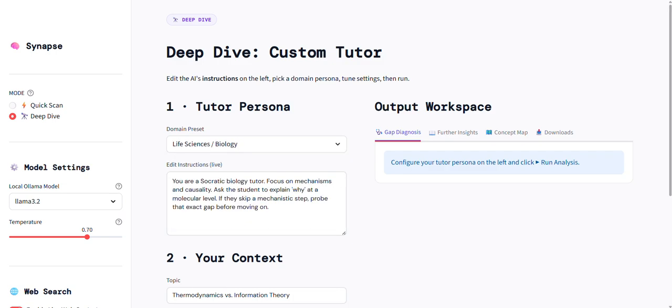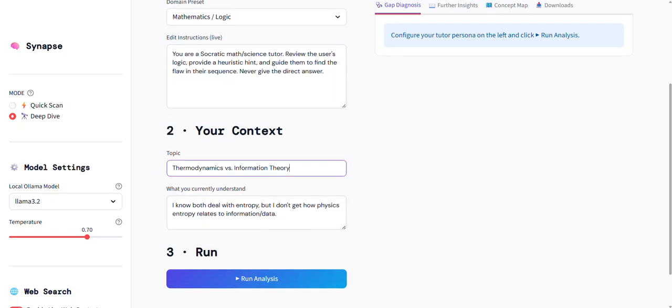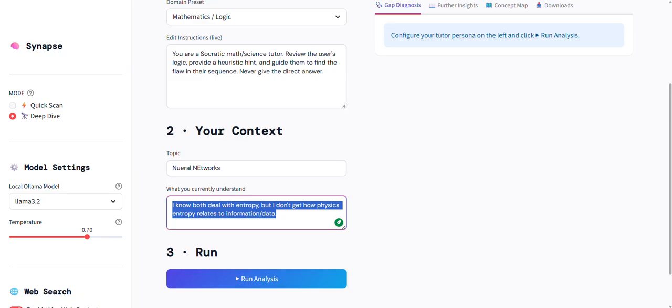When you go with deeper biological concepts, you can select life sciences or biology. So now let me select mathematics and logic, and for our better understanding, I will give the same neural networks here. Neural networks, and what I know about the same information I will give here.